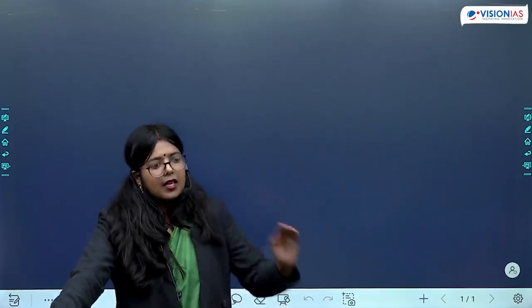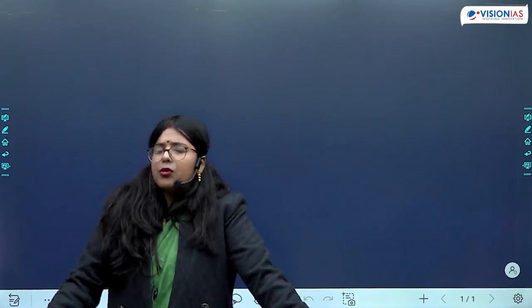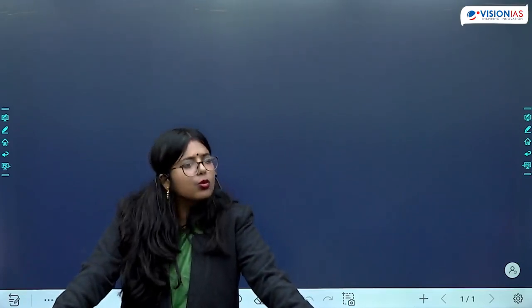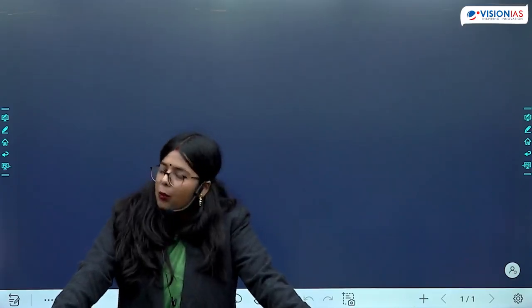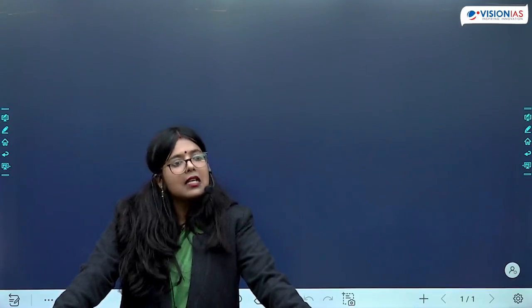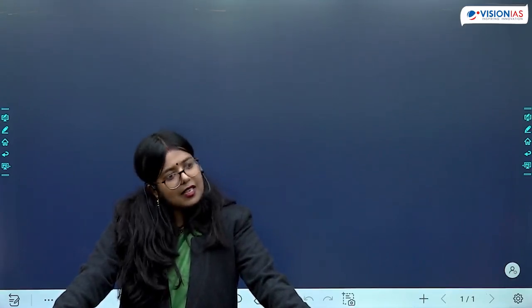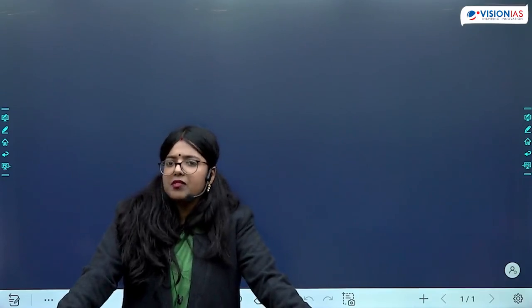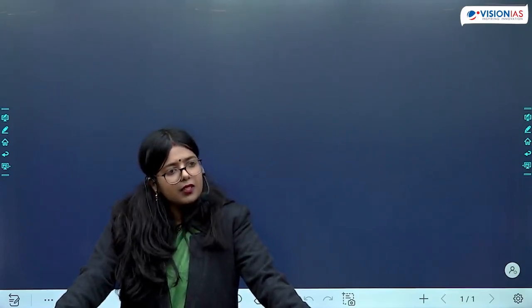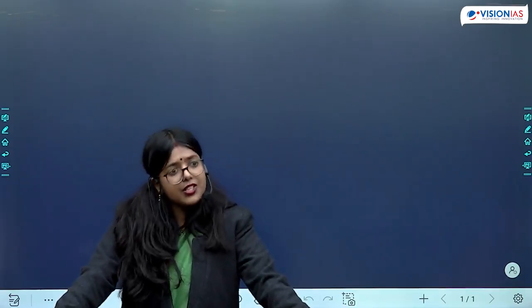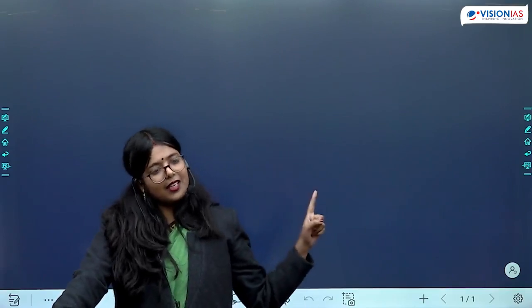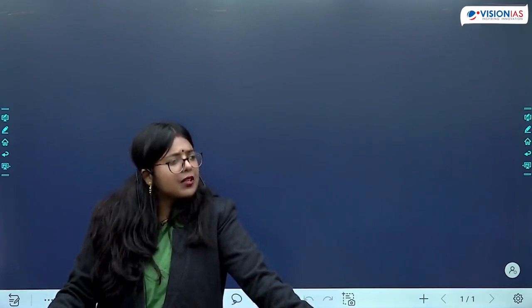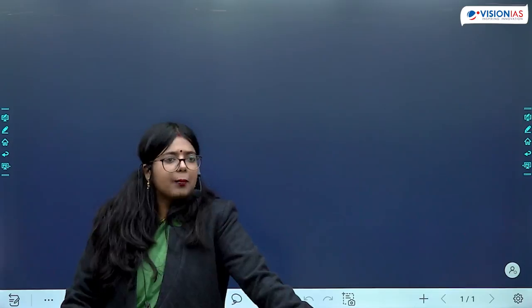Is this much clear? So let us move forward to a few more rulers. Kumar Gupta is another ruler whose name you should remember in cultural context. Why is he important? Because he is the one establishing Nalanda University. That is why his name becomes important. Another name you can remember is Skandagupta. Why does Skandagupta become important? He renovated the Sudarshan Lake again. So the Sudarshan Lake renovation was done by Rudradaman, and during the time of Skandagupta as well it is happening. Huna attack had also happened during his time, which he repelled.